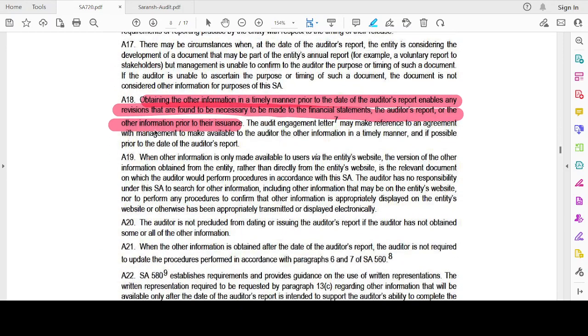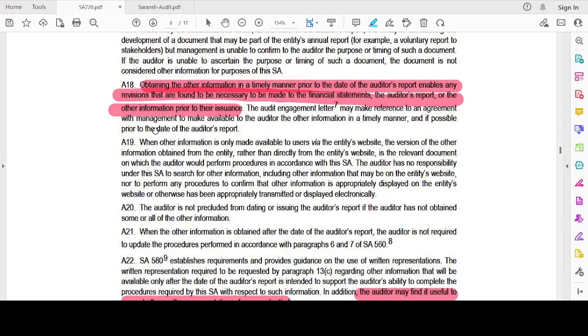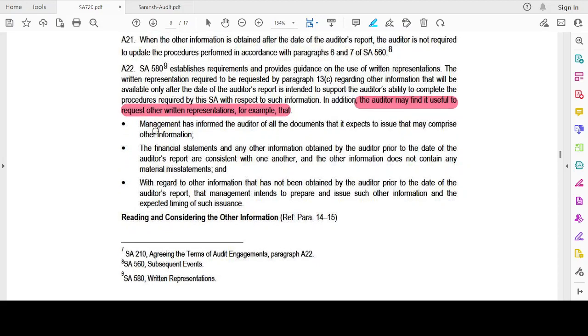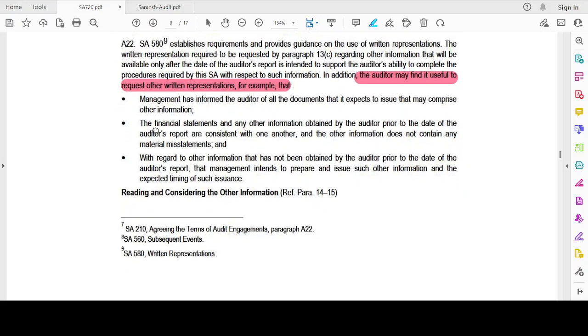Now, obtaining other information in a timely manner prior to the date of the auditor's report enables any revisions that are found to be necessary to be made to the financial statements, the auditor's report, or the other information prior to the issuance. In addition, the auditor may find it useful to request other written representations.